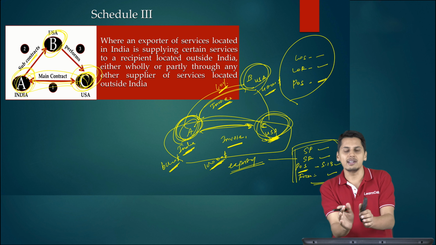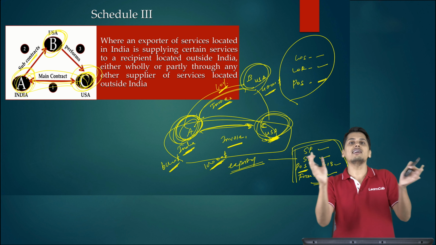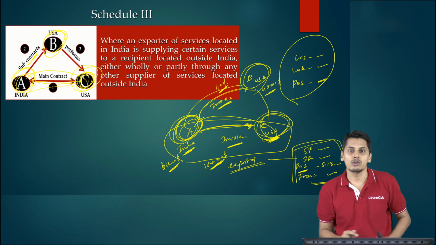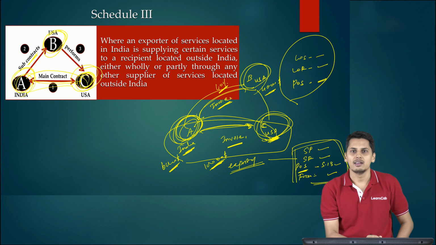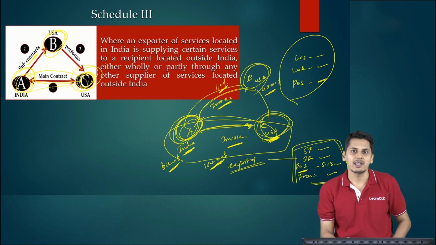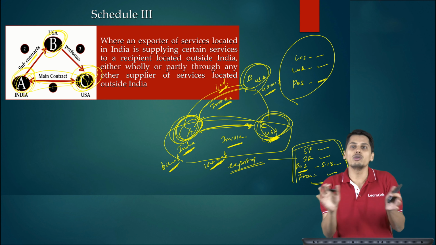It will be sufficient if $6,000 is paid to Mr. A. For the entire $10,000, it will be considered as an export of service, but with one condition: for the balance $4,000, IGST should be paid under reverse charge mechanism because it happens to be an import of service. I repeat, $10,000 entirely will be considered as an export of service. There is no doubt about it.